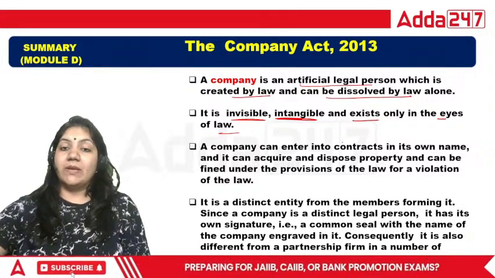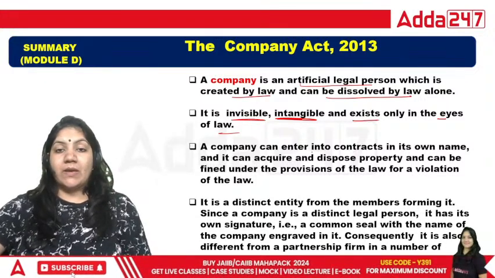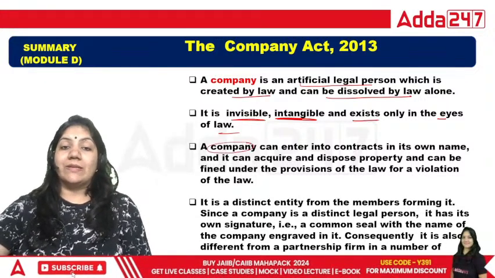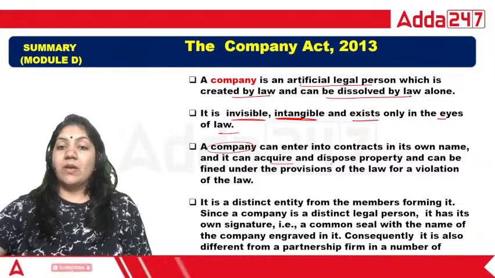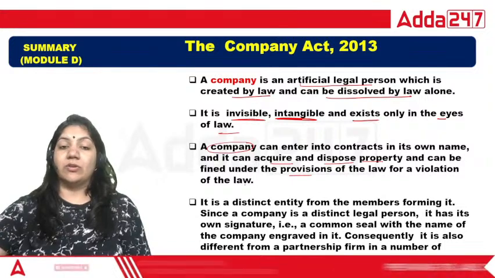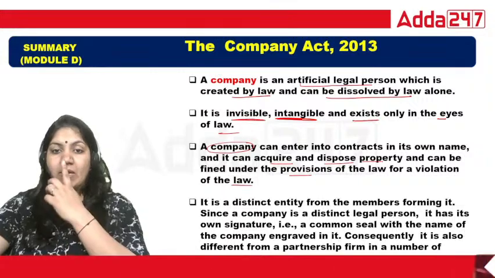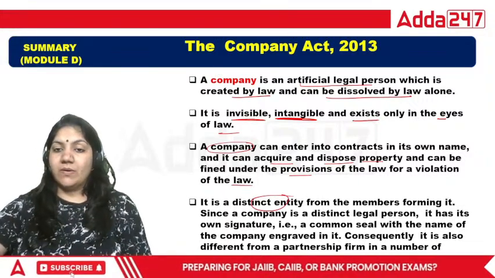A company can enter into contract in its own name, right? Because company has a separate legal existence. It can acquire, dispose property, can be fined under the provision of the law if they violate the law. That is so simple. It is a distinct entity from the member.